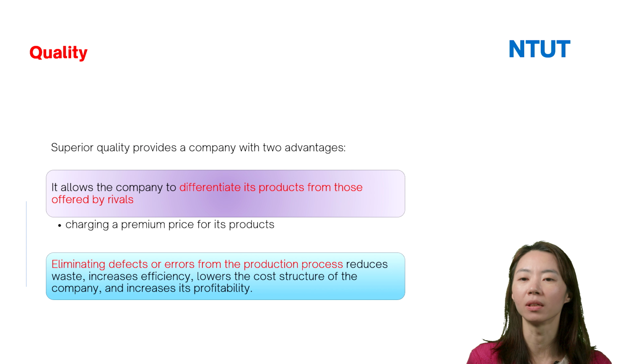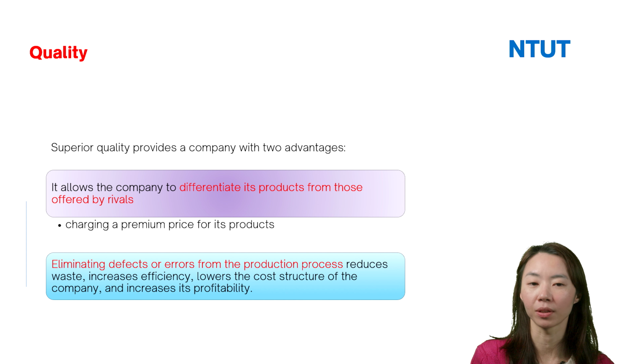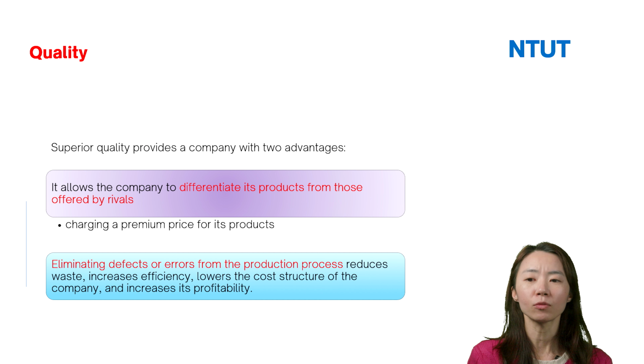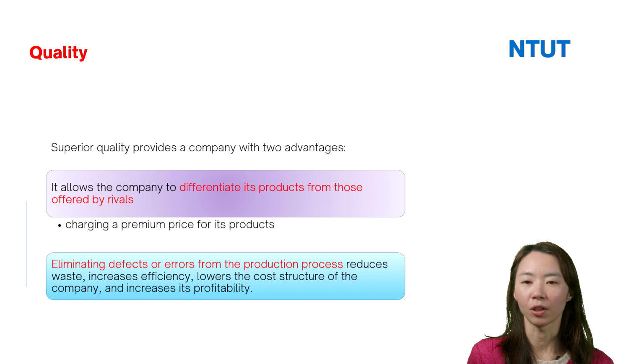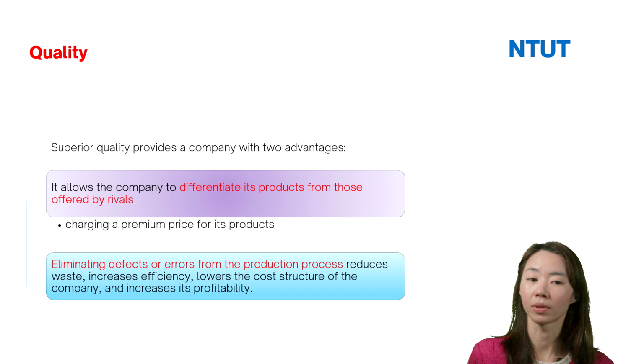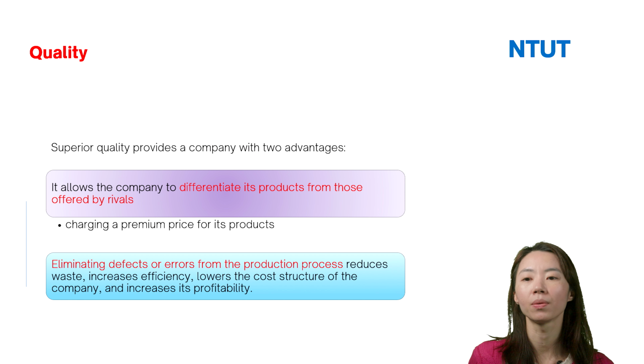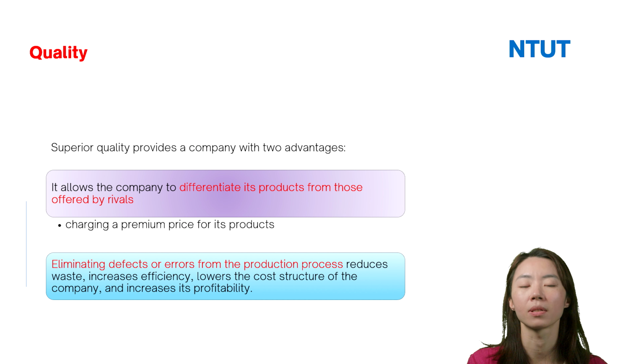First, it allows the company to differentiate its products from those offered by the competitors. So the firms can charge a higher premium price for their products. Because this differentiates its product from the others offered by the rivals, it's unique. So of course, it can charge a higher premium price for its products.